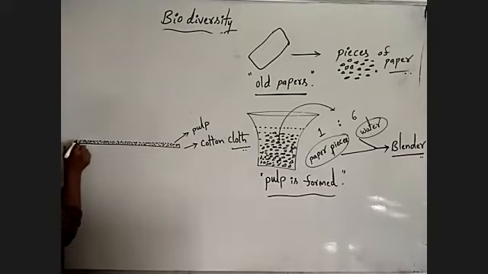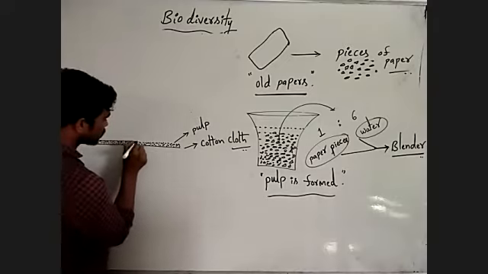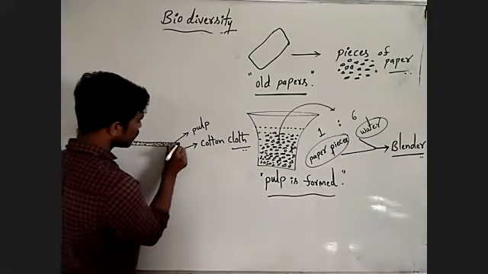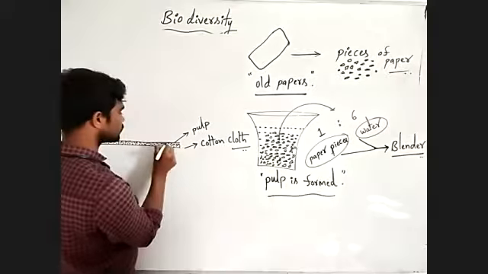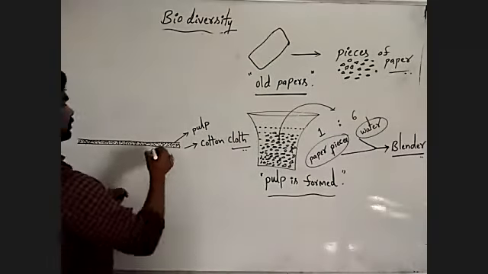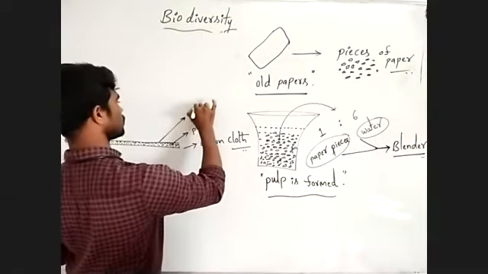Then you have to place another cotton cloth on the pulp. This is cotton cloth.